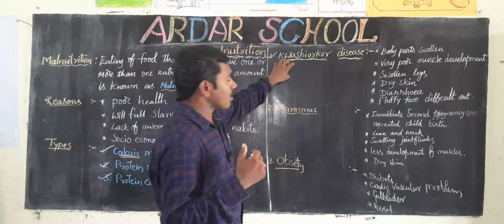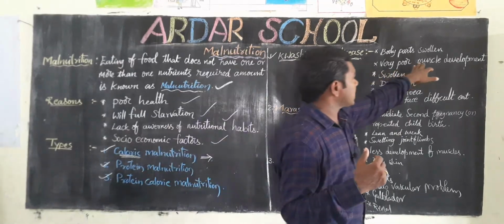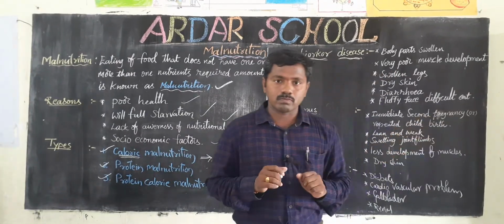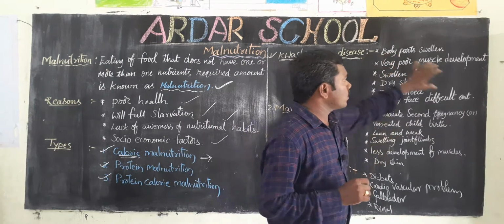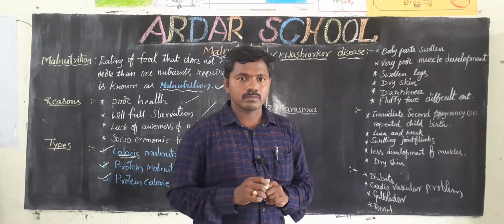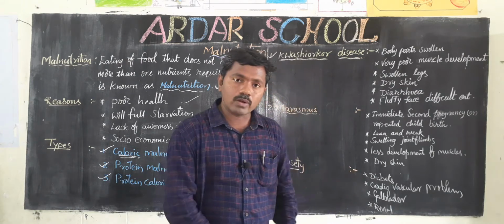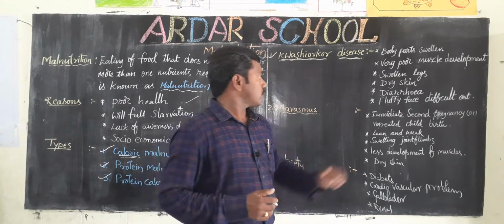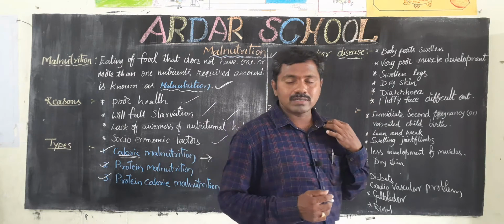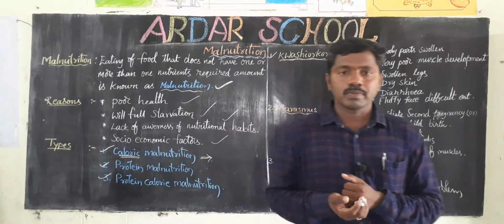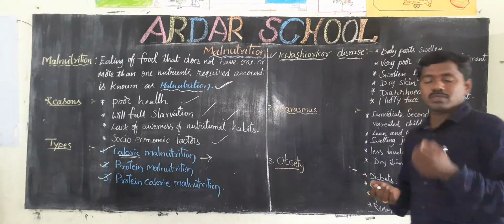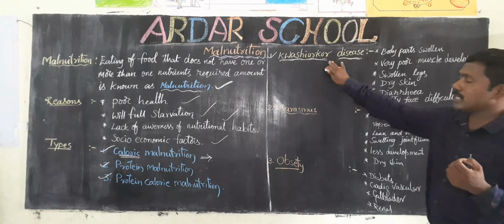But here there is a lack of proteins, so our muscle development is also not proper. That's why there is very poor muscle development. Next, swollen legs and stomach. Next, dry skin and diarrhea. So these are some symptoms or characteristics of the kwashiorkor disease.